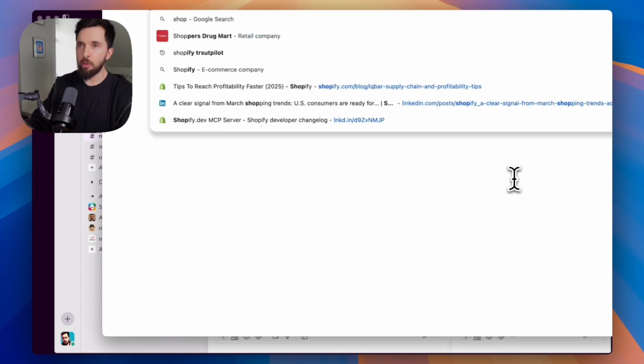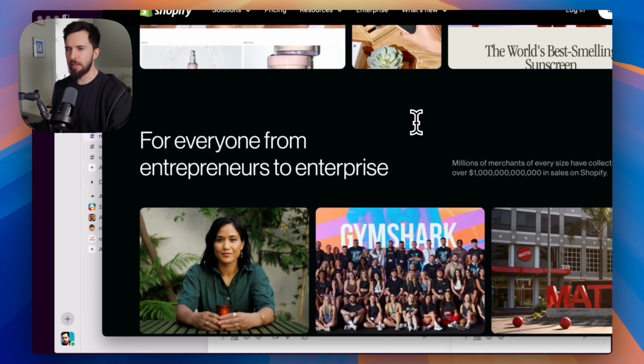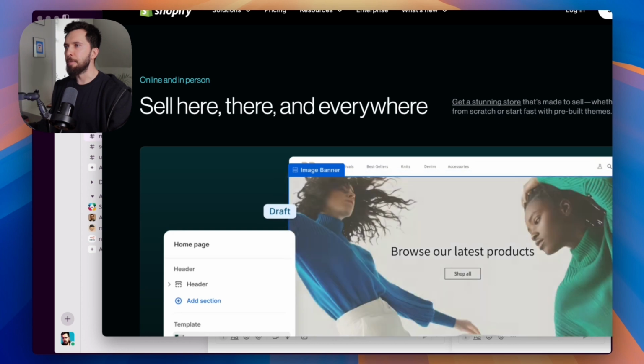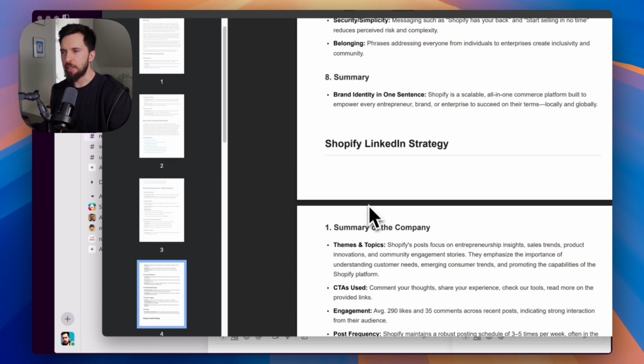Well, let's actually look at it. Yeah, that feels like it got it right. So what we did here, we actually take a snapshot of the website and analyze messaging and also the feelings that the brand is trying to communicate through color and typography. Okay, let's go to the next one.